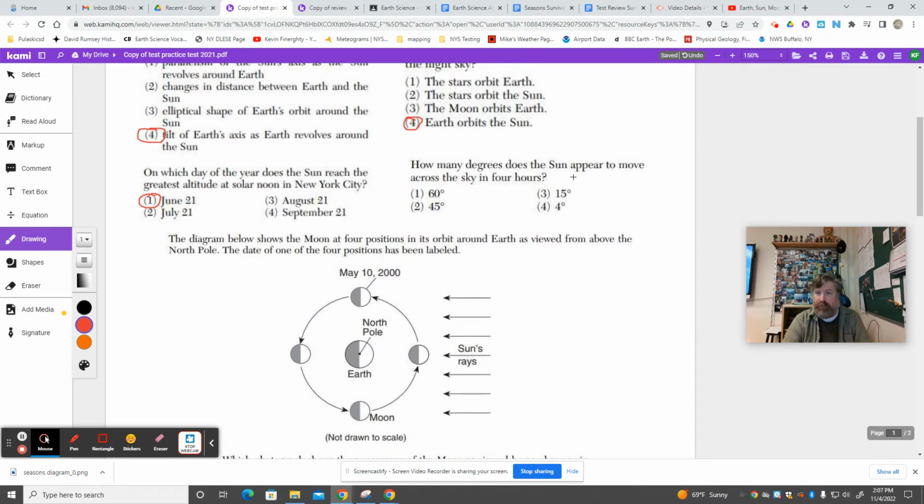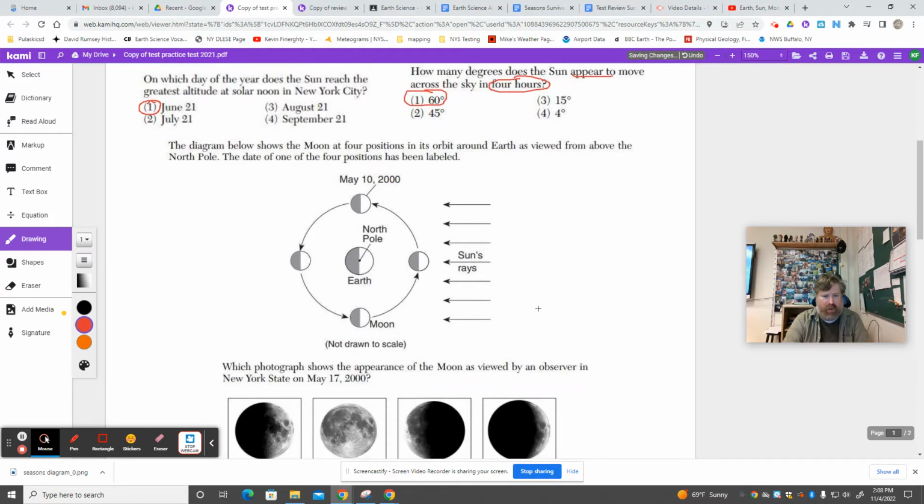How many degrees does the sun appear to move? It doesn't actually move in this sense. It appears to move because we're spinning, and we're spinning at a rate that you gotta know of 15 degrees per hour. And if in your head you went, 15 degrees per hour, that's it, I hear you. I like it. But you didn't read the question thoroughly enough to see that they said 4 hours. And 15 degrees every hour for 4 hours would be 60 degrees.